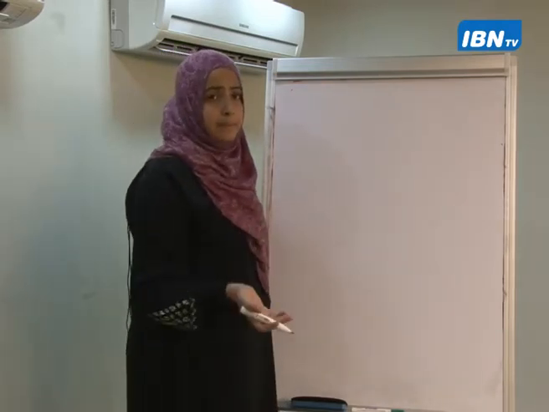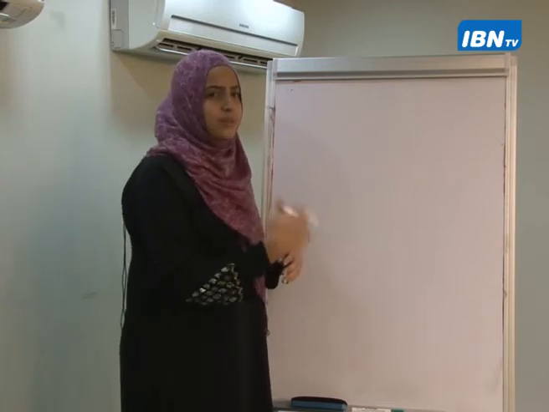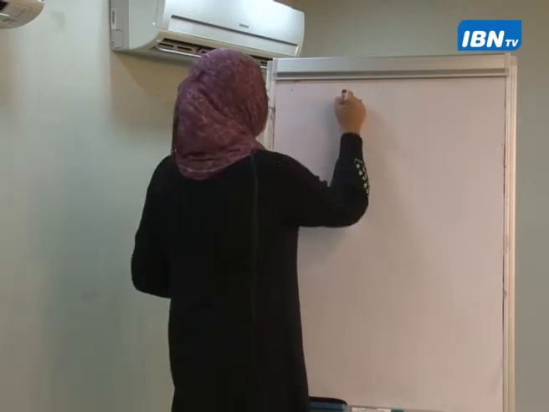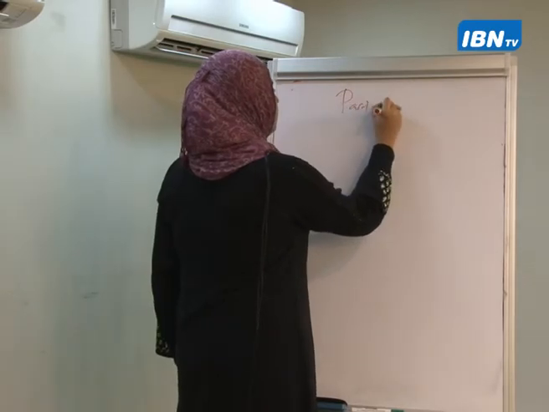We discussed the past tense. I just want to go through a quick revision of the past tense to know if you have understood.